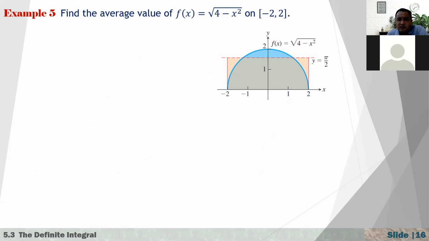For example, find the average value of f of x equals the square root of 4 minus x squared on negative 2 to 2. Here, if y is equal to the square root of 4 minus x squared, it means that y is positive. It just gives us the semicircle located above the x-axis. Now by the average value theorem, we are saying that if we have a rectangle here whose length is equal to the length of AB, that is negative 2 to 2, that's equal to 4.